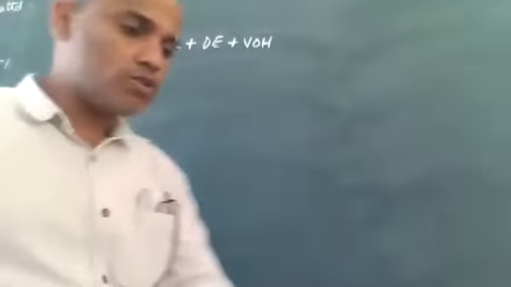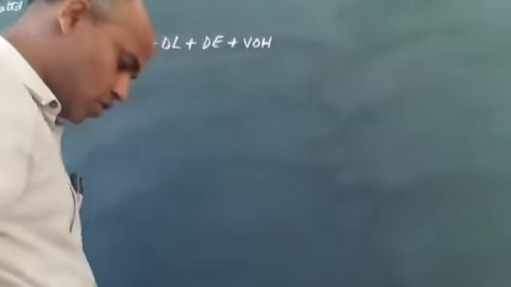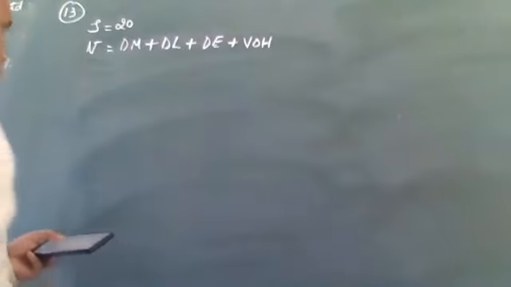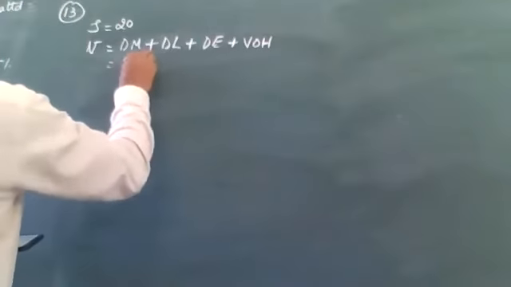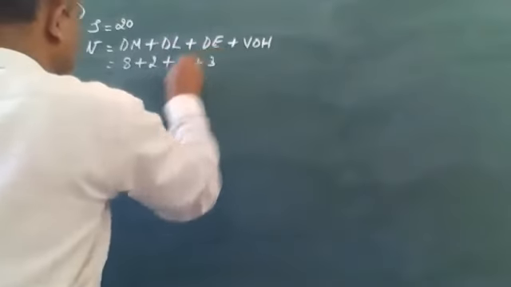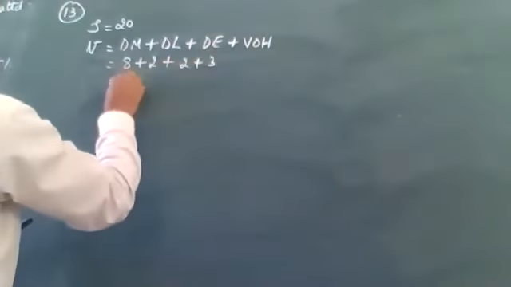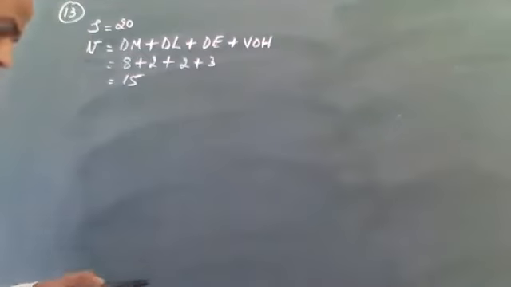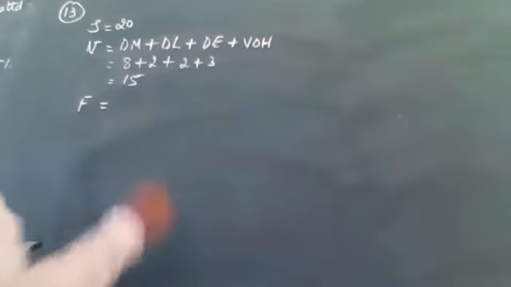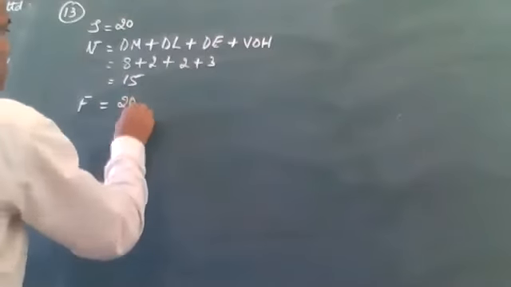So according to the question, variable cost equals 8 plus 2 plus 2 plus 3. That comes to 15 rupees, right? And fixed overheads total is given. Fixed overhead total is given as 20,000 rupees.